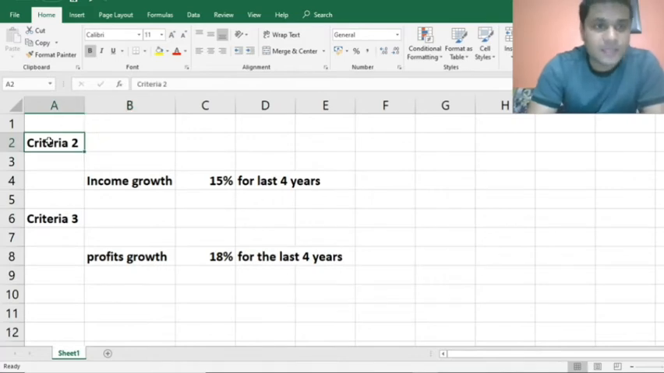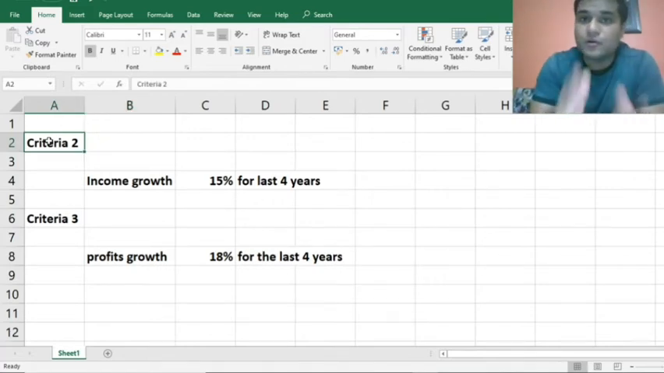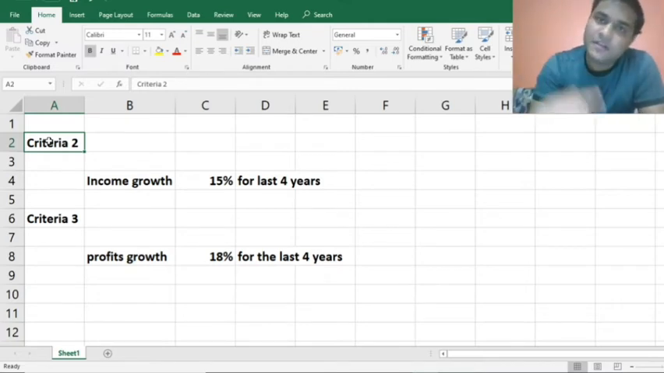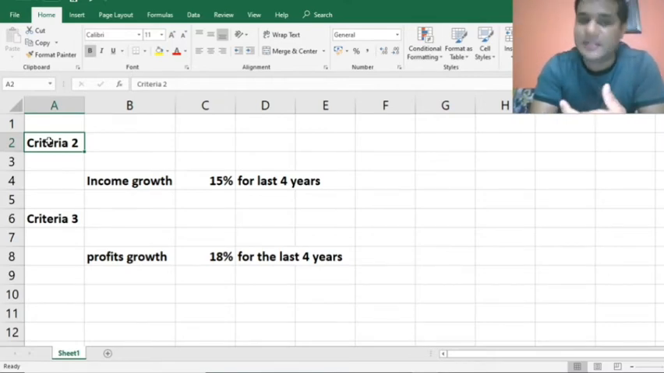Cool. Criteria number two was income growth, that means the sales growth. Sales growth of any company should be greater than 15% for the last 4 years. The net profit growth should be greater than 18% for the last 4 years for any company that you're analyzing. So first we are going to look at the ROC. Then if ROC fits, we're going to look at the income growth. Then if the company fits that criteria of income growth, we go to the third criteria, that is the net profit growth, which we take as 18%.